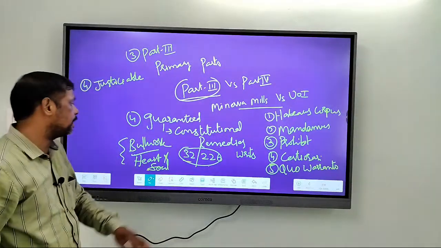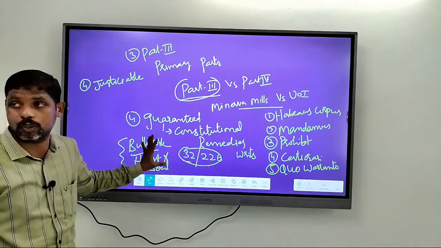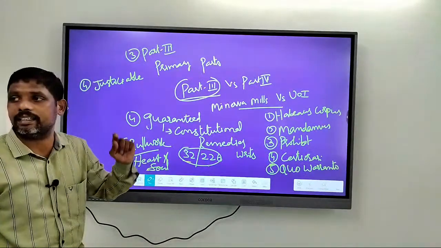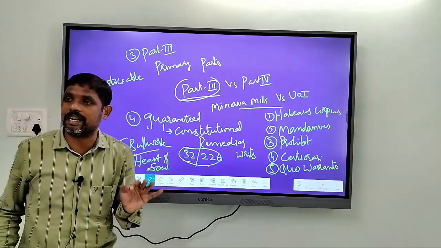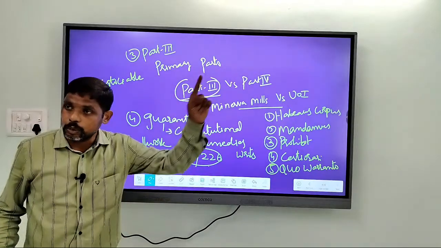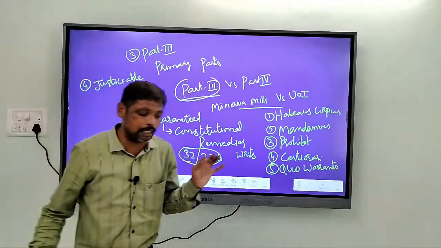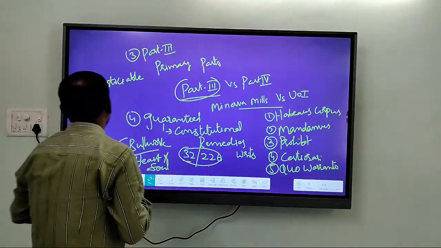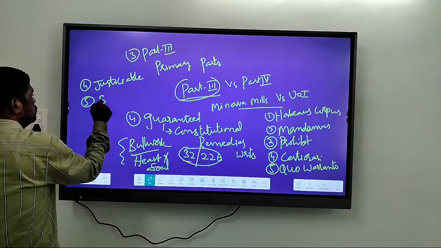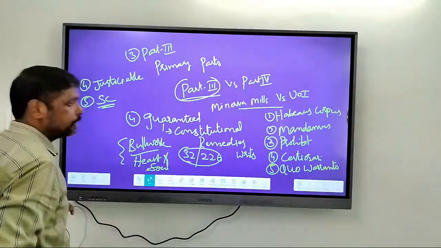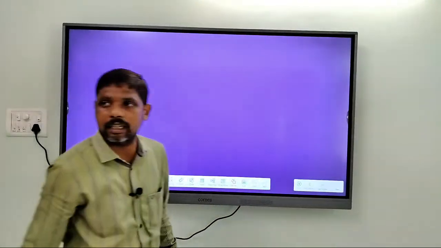That is the reason why Article 32 is regarded as the bulwark of the Indian Constitution. It provides a right, and ultimately the responsibility of enforcing fundamental rights is given to whom? Supreme Court. Supreme Court has the ultimate responsibility of enforcing the fundamental rights.